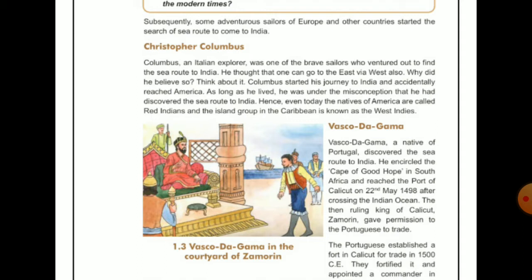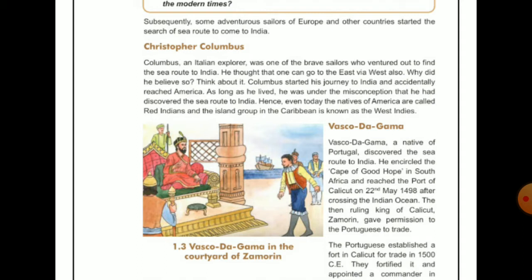Okay, Italian explorer, and he had ventured to find the sea route to India, and he thought that one can go to the east via west also. Why did he believe so? See, what was the thinking of Christopher Columbus? He thought that one can go to east via west. Why? Because the shape of the globe is round, right? So he thought that anyone can go to east via west.